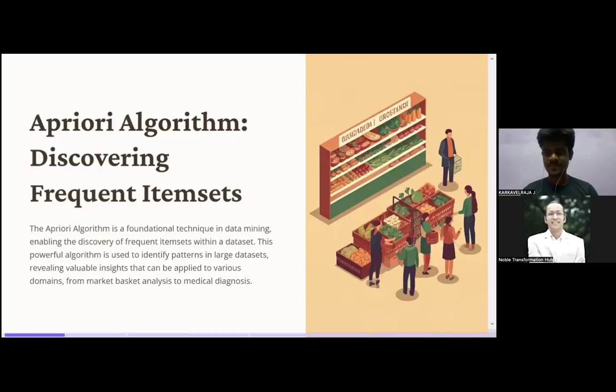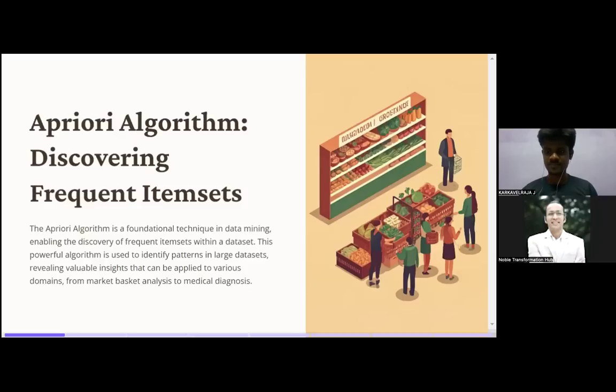So item sets. It is going to discover frequent item sets. Frequent means frequently bought, and that's why somebody will keep products in a particular way.